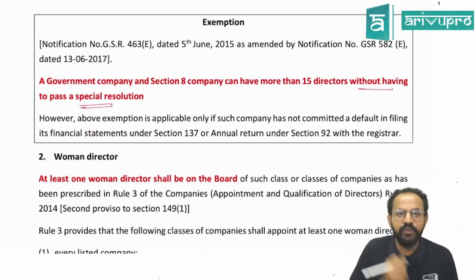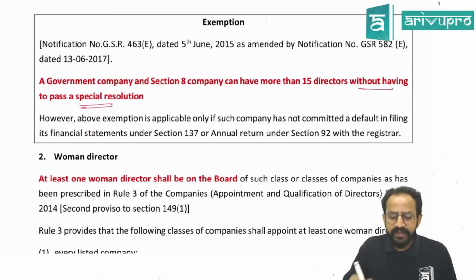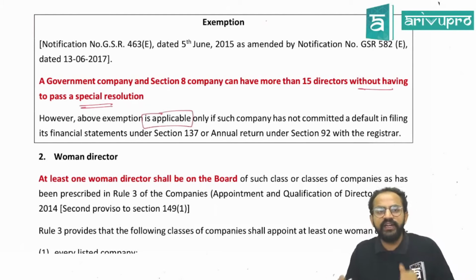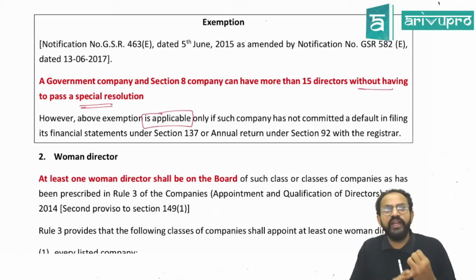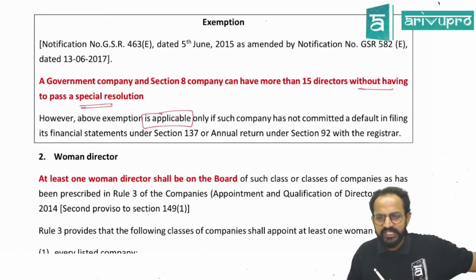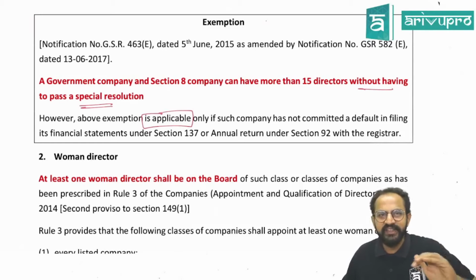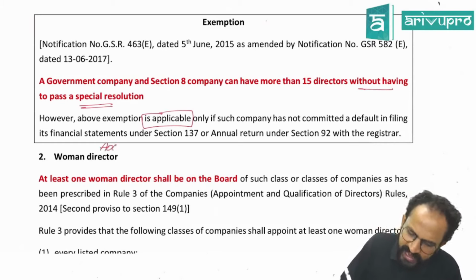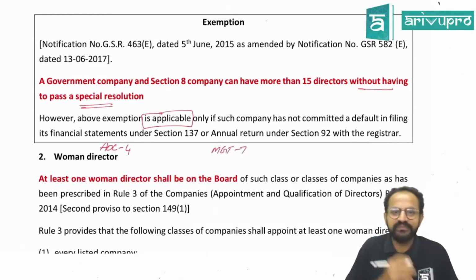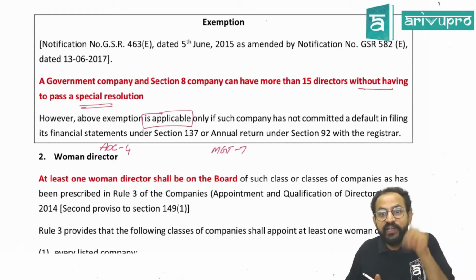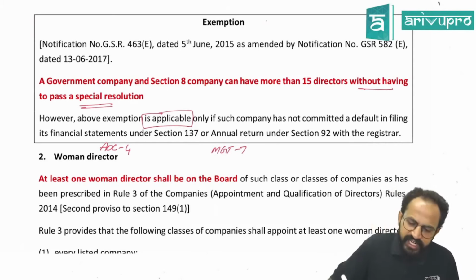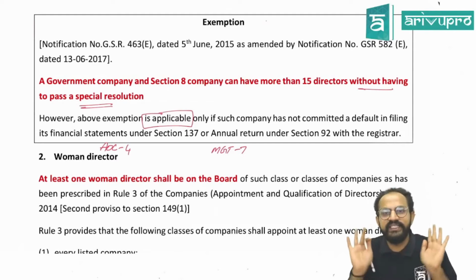Exemption: a government and Section 8 company can have more than 15 directors without having to pass a special resolution. However, this exemption is applicable only if such company has not committed a default in filing of its financial statements and annual return. If you remember from your Inter, financial statements, your P&L and balance sheet, are filed in the form called AOC-4, and the annual return in MGT-7. So the company should not have defaulted in filing these two forms. As long as there is no default, a Section 8 company and government company can avail this exemption.